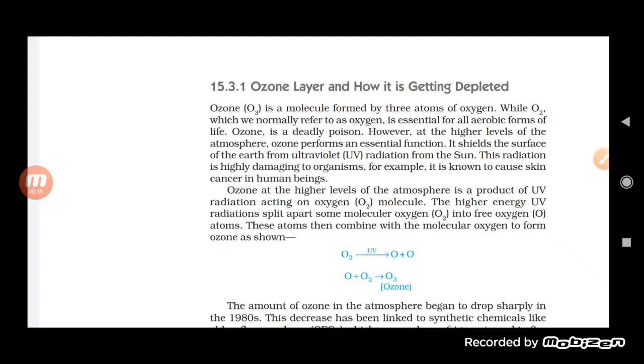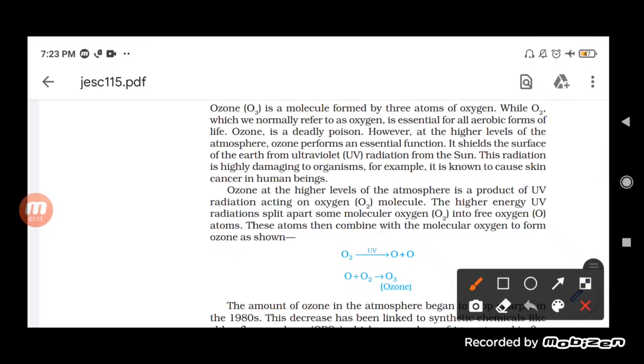Basically, when we talk about ozone, what is ozone? It is a molecule consisting of three oxygen atoms together, and as you can see here, the formula for ozone is O3.